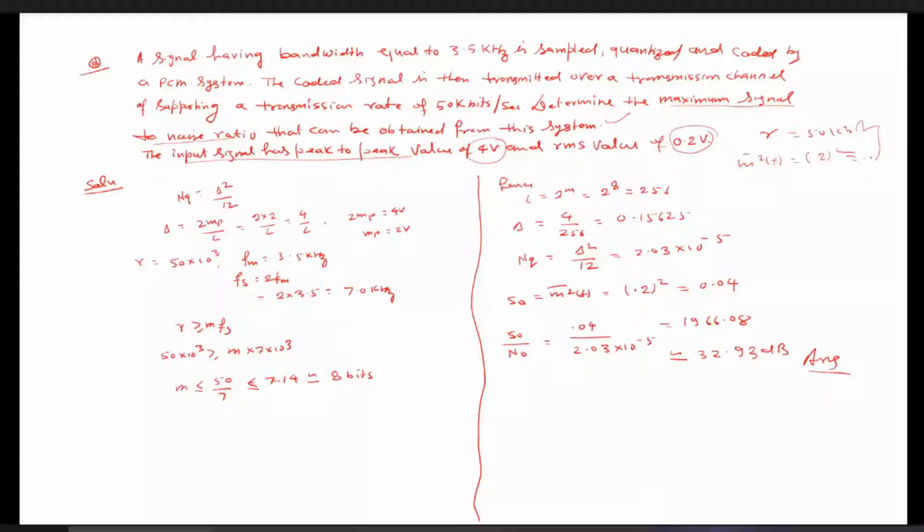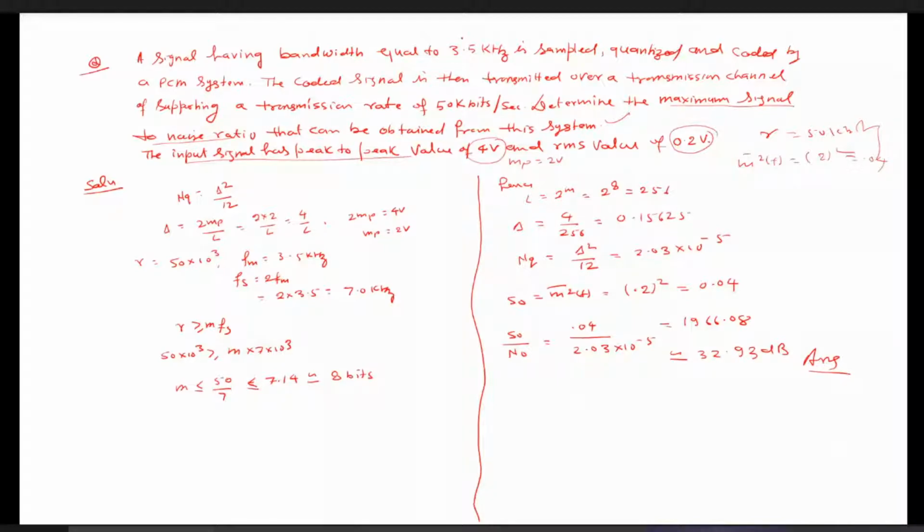And here you can see the peak to peak value is given as 4 volt. MP, the peak value of the message signal, will be 2 volt. So these two parameters are also given for the message signal. For the message signal specifically, the peak value is given as 2 volt, and the RMS value is given as 0.2 volt, and the maximum frequency of that message signal is given as 3.5.